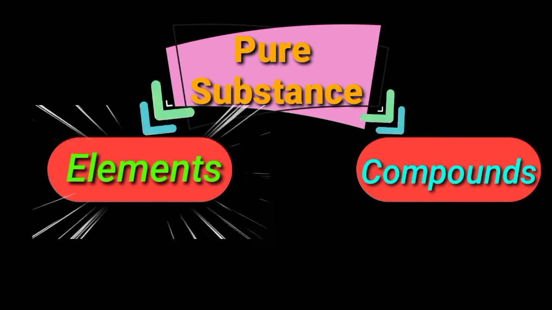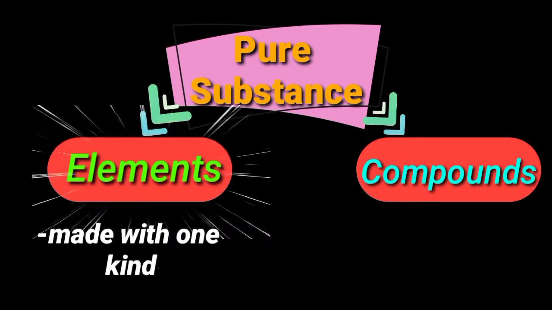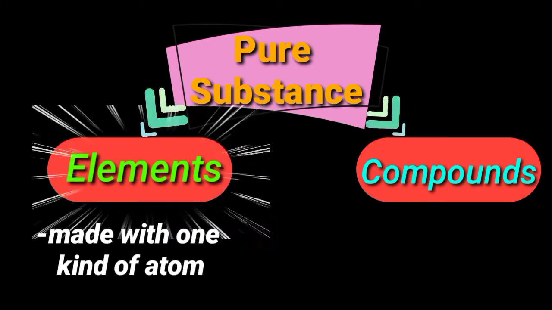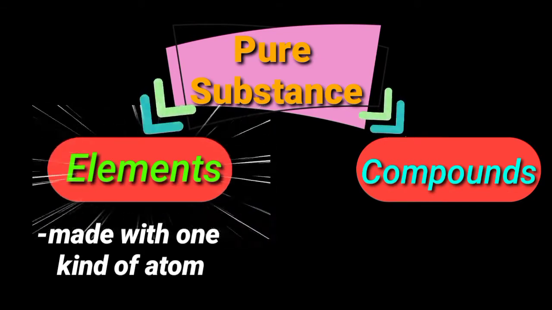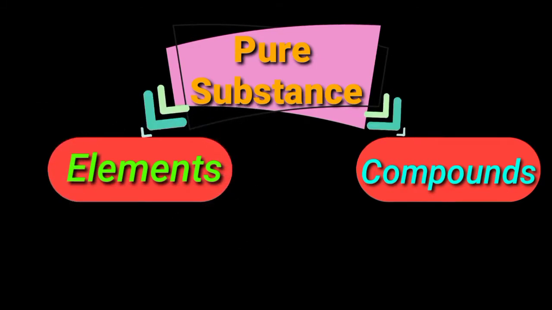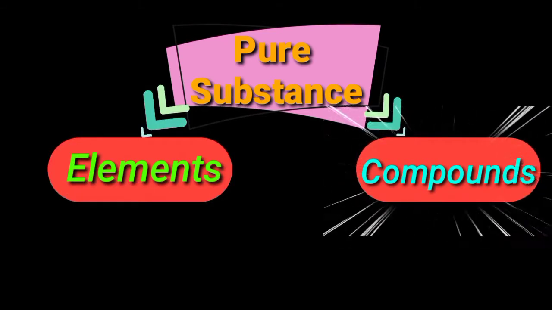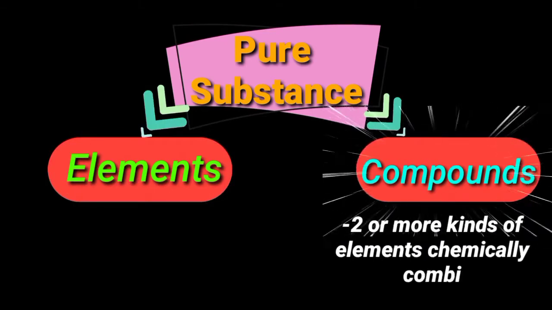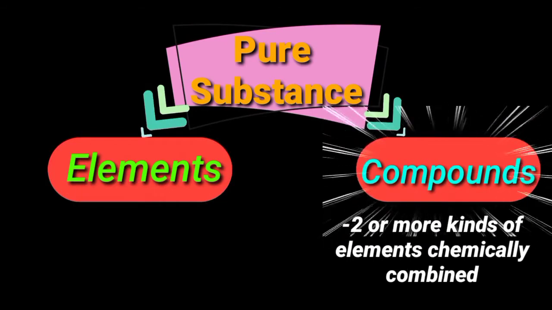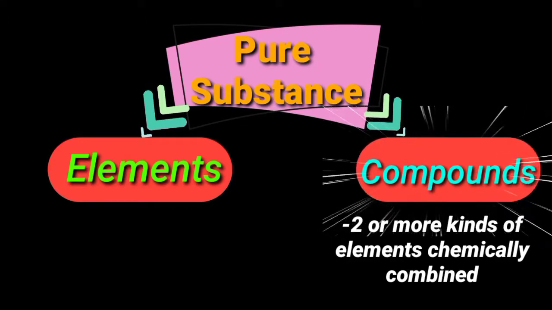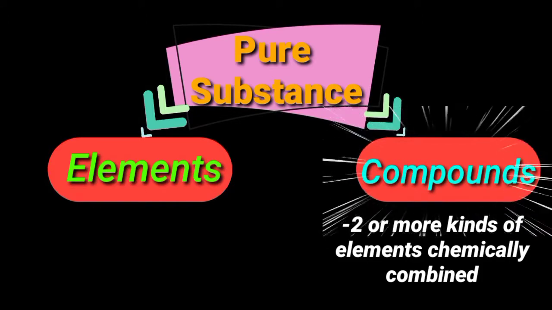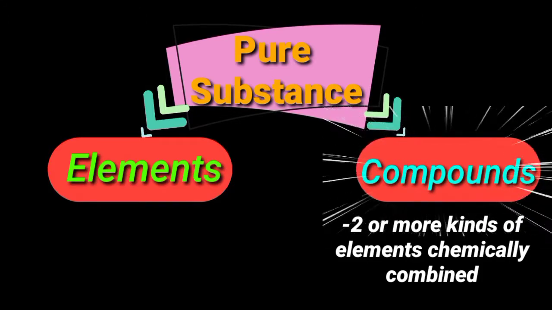An element is a substance that is made with one kind of atom and it cannot be decomposed by any chemical reaction into simpler substances. A compound, sometimes called a chemical compound, is a substance composed of two or more elements combined in definite proportions. A compound has properties different from those of its component elements.